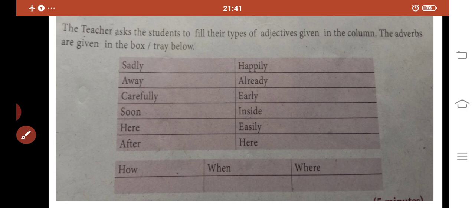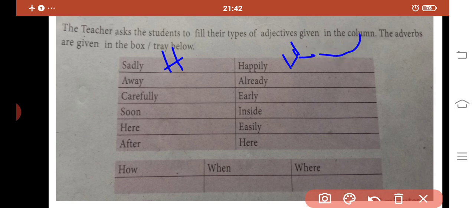In the first column, how: she felt sadly. So sadly is an answer for the column how. Next, happily. How does he feel? He feels happily. So happily also comes under the column how.